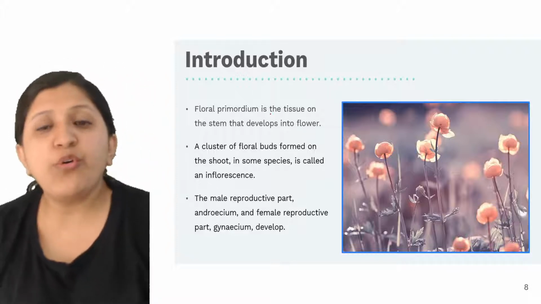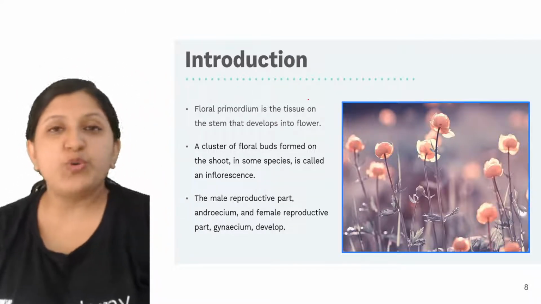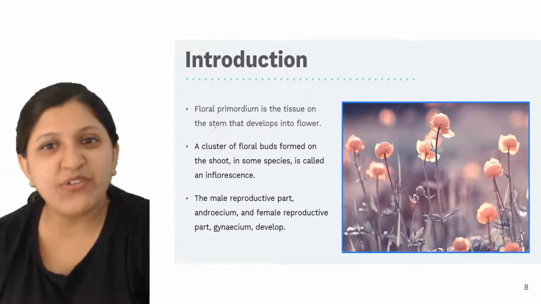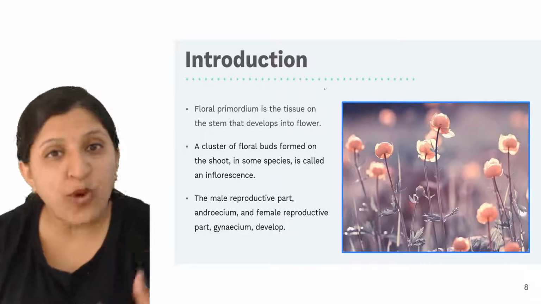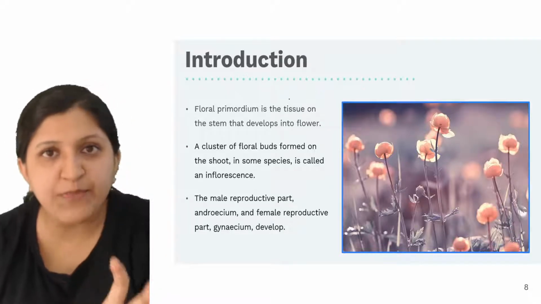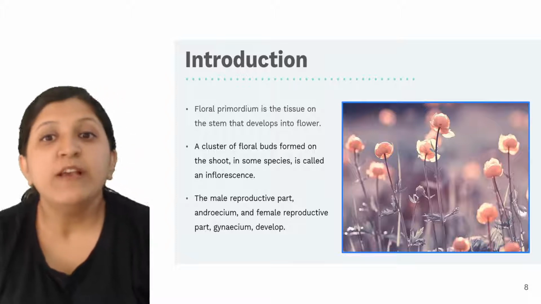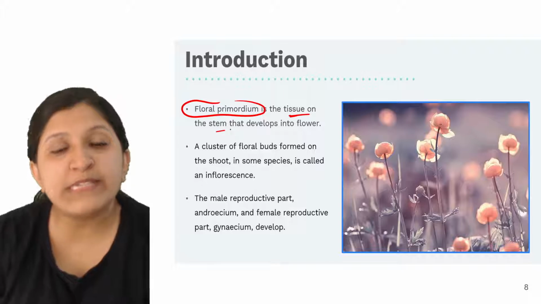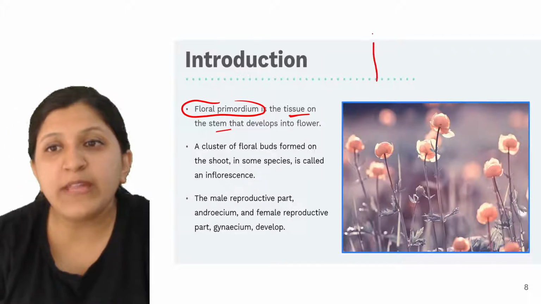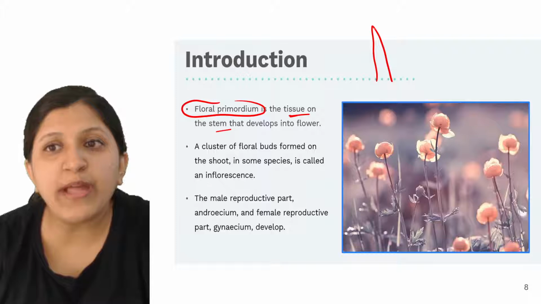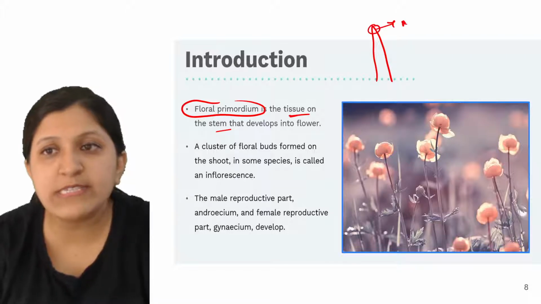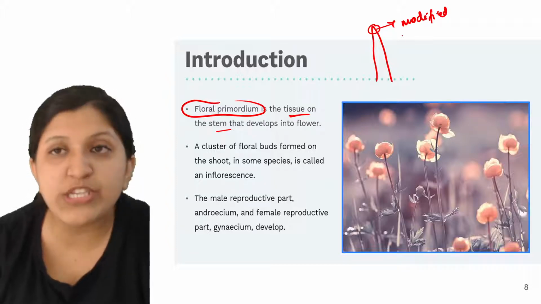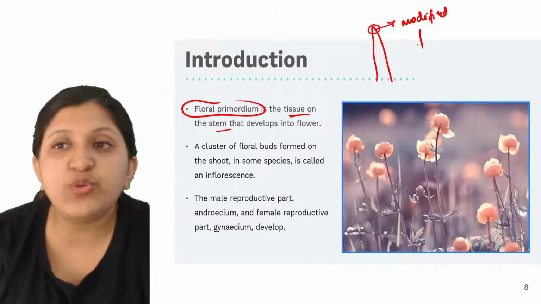All right. So, introduction, moving on to what exactly a flower is. When we mention a flower, it is a modified shoot itself. That is the shoot system. There is a floral primordium, a tissue on the stem. This is a modified stem, or we can say a tissue which can give rise to a flower.